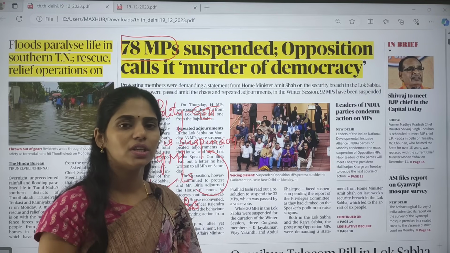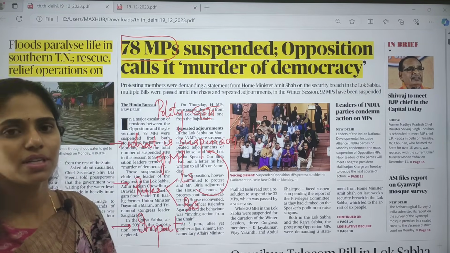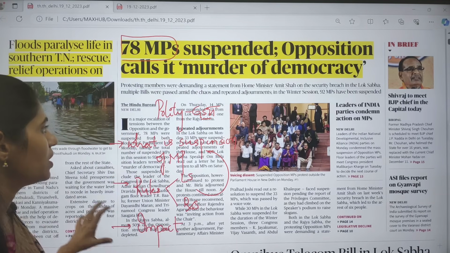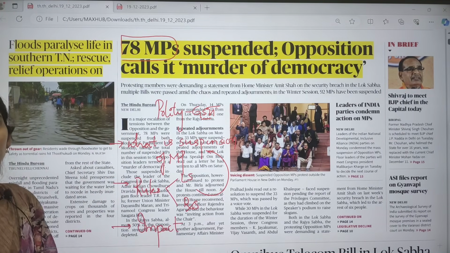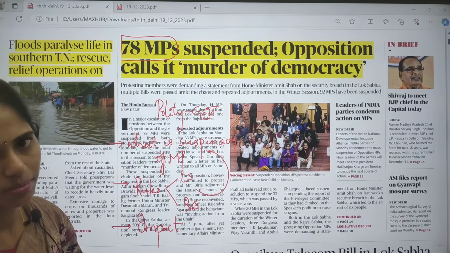So all these things are very important because so frequently suspension of MPs is happening. Okay, in the month of June here suspension of Rajya Sabha members had happened. So how is it going to impact the democracy? So this article is very important.